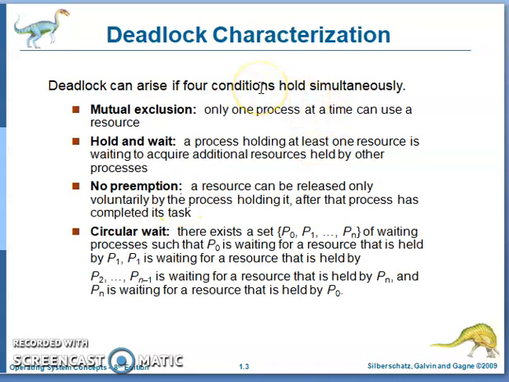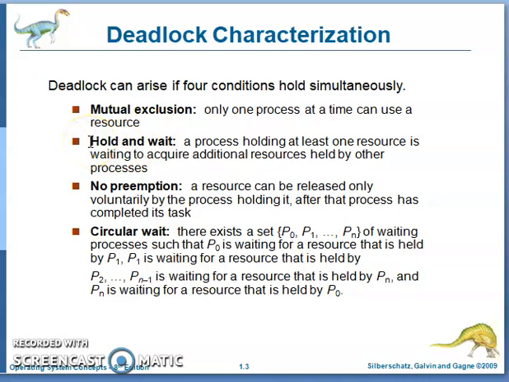First of all, deadlock characterization. There are 4 necessary conditions for deadlock identification. One is mutual exclusion, second is hold and wait, third is no preemption, fourth is circular wait. Mutual exclusion means only one process at a time can use a resource. That means all resources are non-shareable. Only a single process can hold the resource. So the resources are non-shareable.